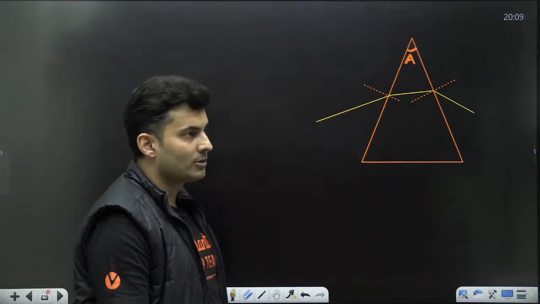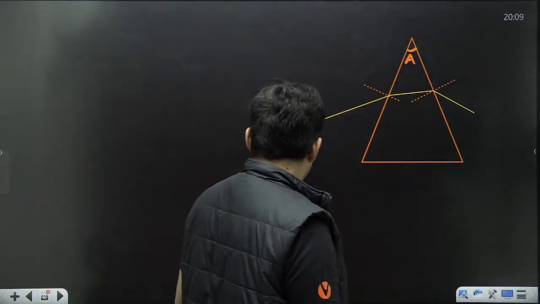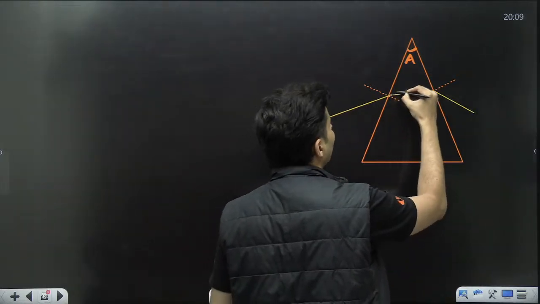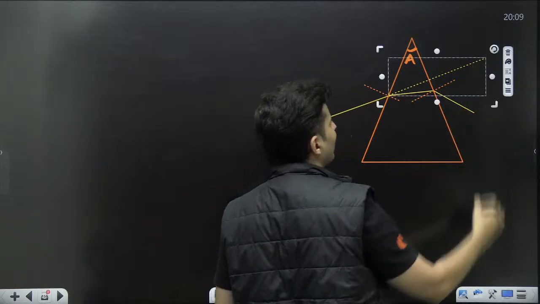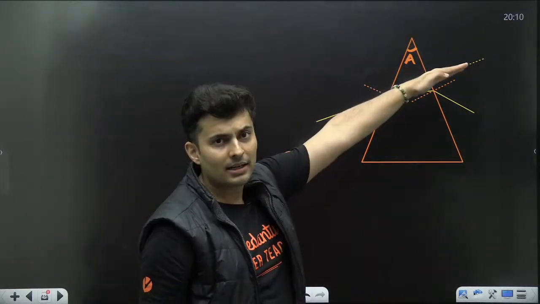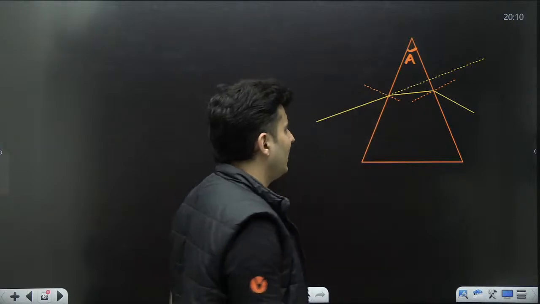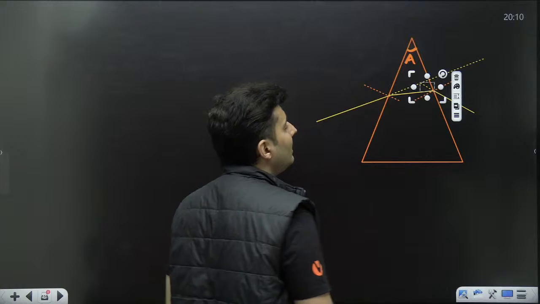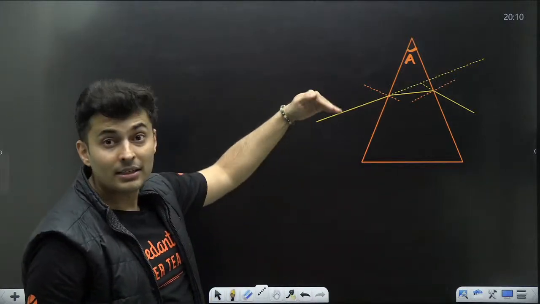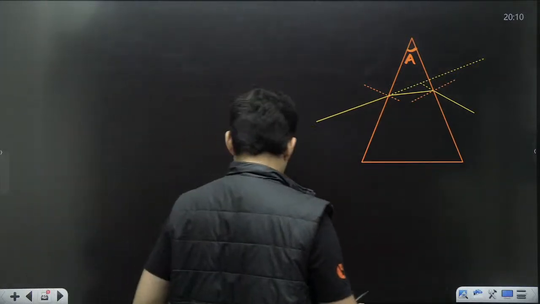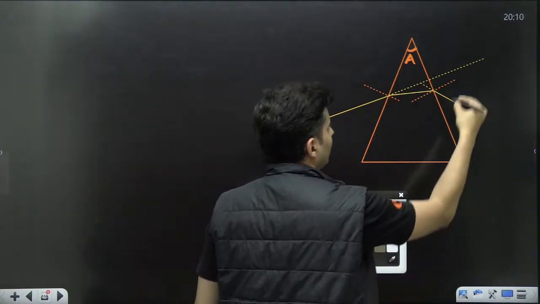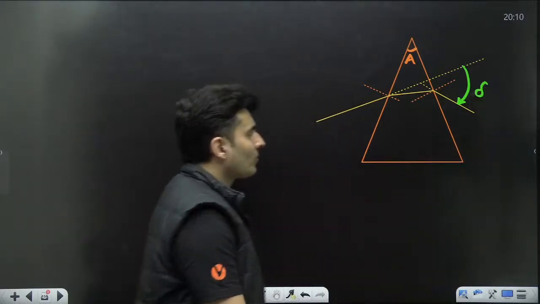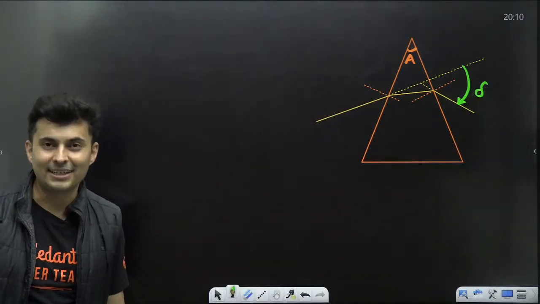Next important thing. Observe this. The incident ray which was there, had it not encountered the prism, would have gone straight. But because of the prism, it tilted by some angle. So it has now got deviated, correct. So now you will see that the ray has got deviated by some angle, delta.